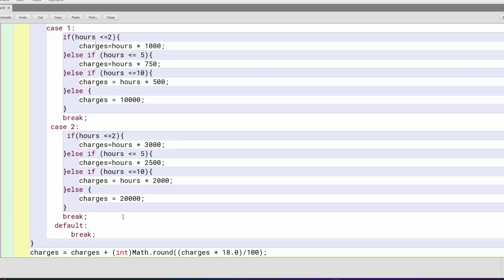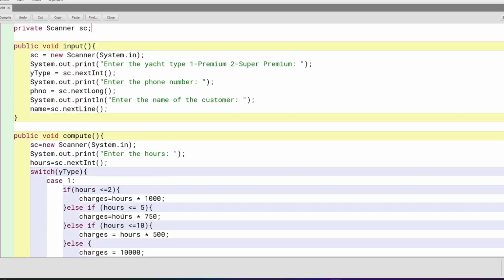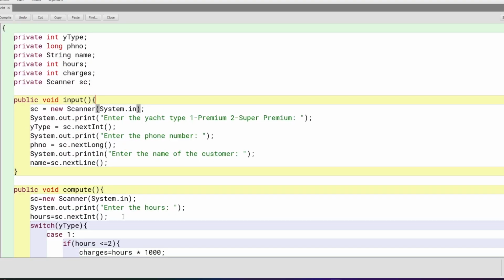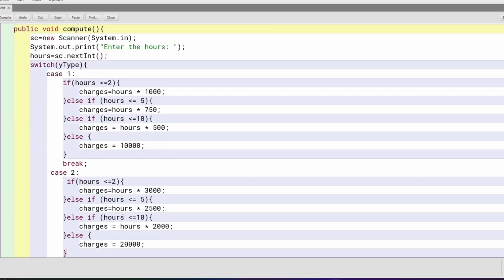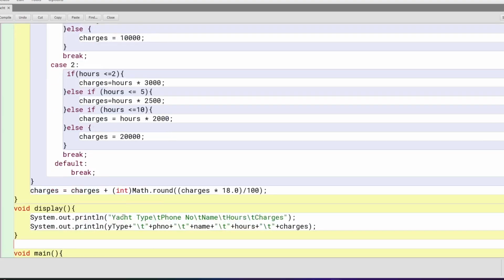So just make sure. See, the place where the probability of getting an error is more is right here in this part. So we'll just check this for hours into 10,000, hours into 700, hours into 500, hours into 3,000, 2,500, 20,000, right? And at the end, Math.round of charges, whatever charges we have, adding 18 divided by 100 into that, and we're done.